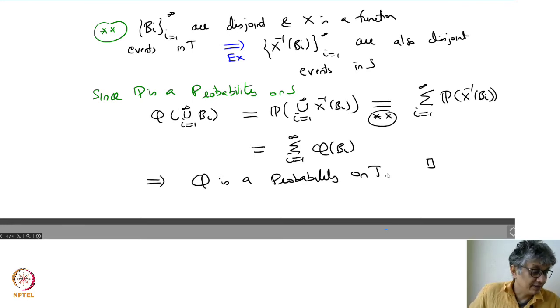So it's an important result. I think it's simple to show, but one must keep track. One can shift functions across sample spaces, and the probabilities go across as well. So it's an interesting idea.